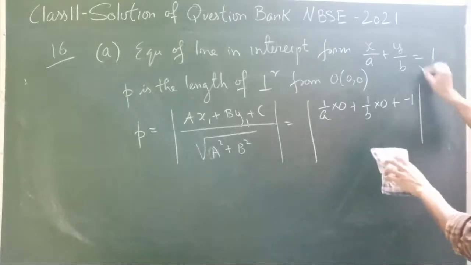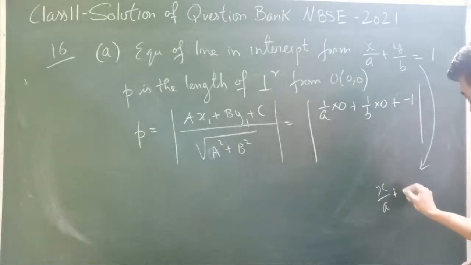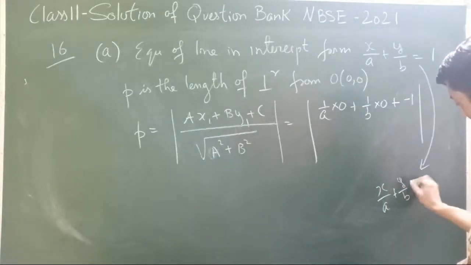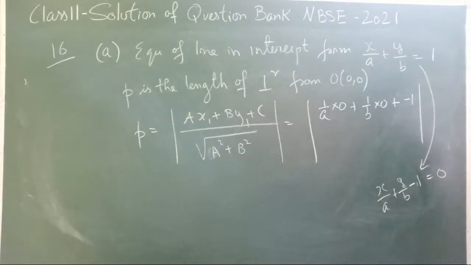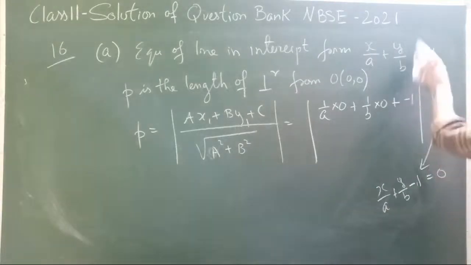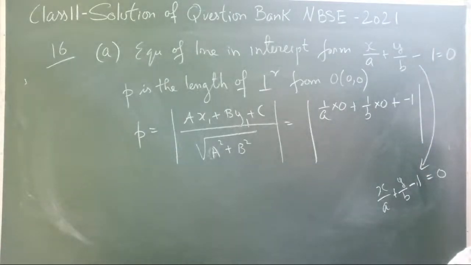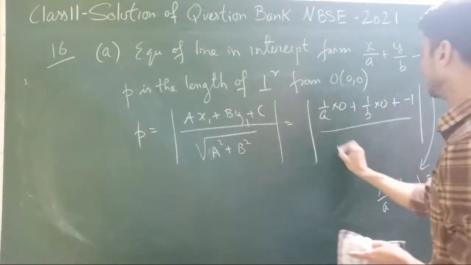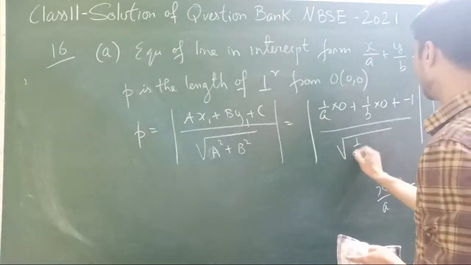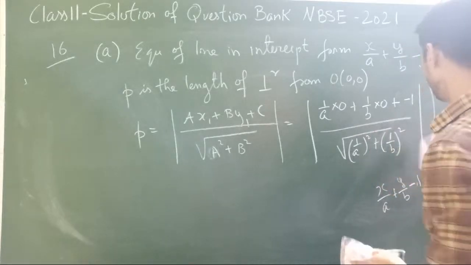Because this particular equation we'll have to write in the form of ax plus by plus c equal to 0, minus 1, that's why. Or you can write it like this also, this one minus 1 equal to 0, no problem, if you think you might get confused. Alright, divided by root over of the sum of squares of the coefficients.